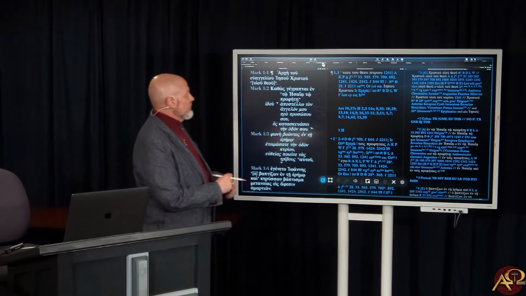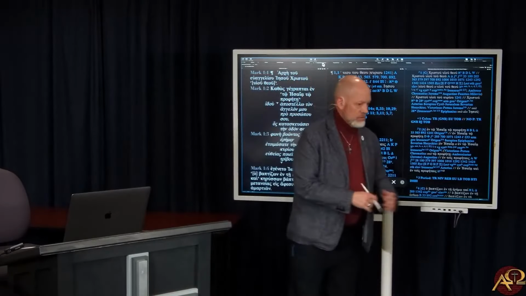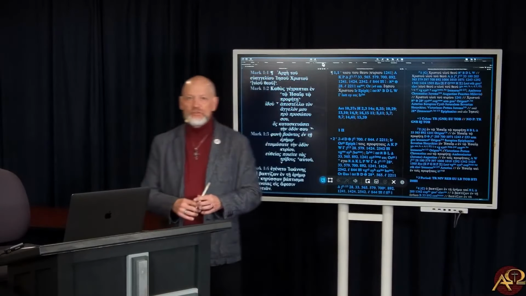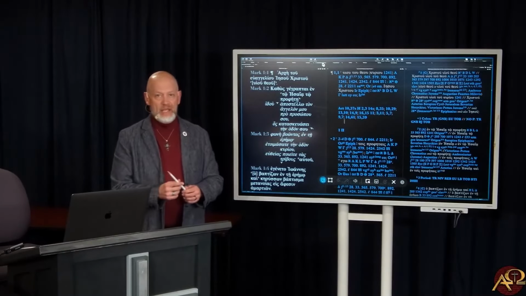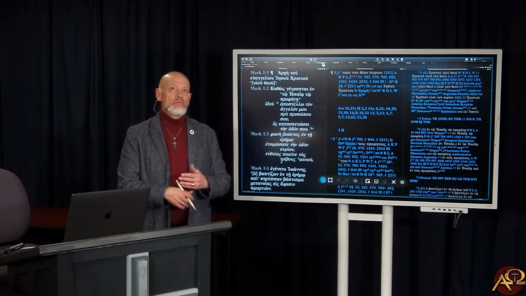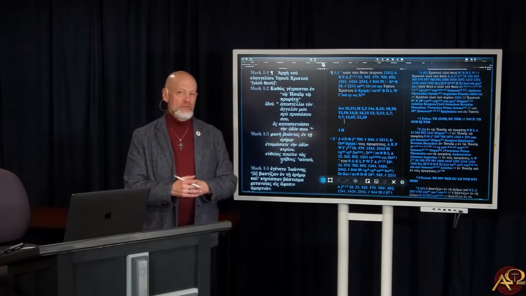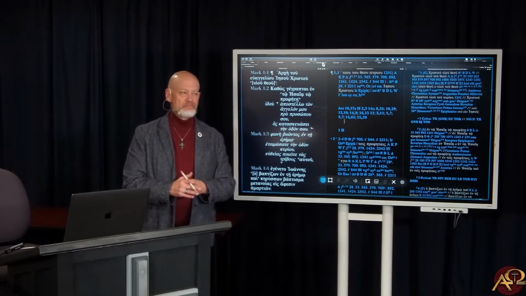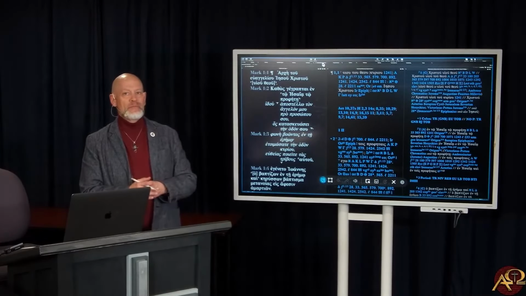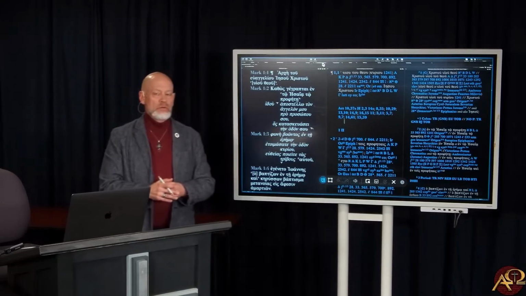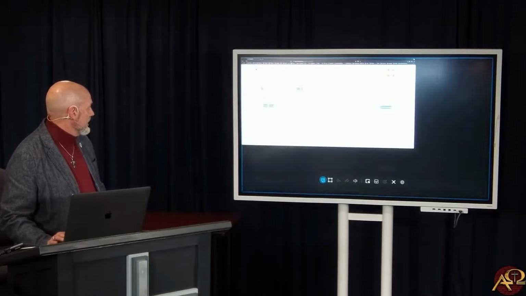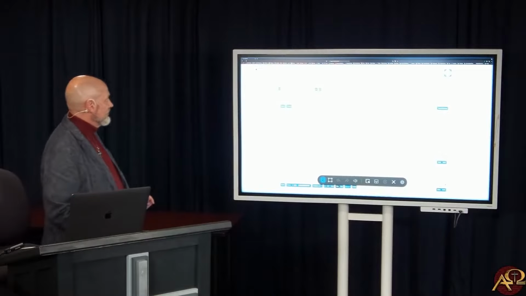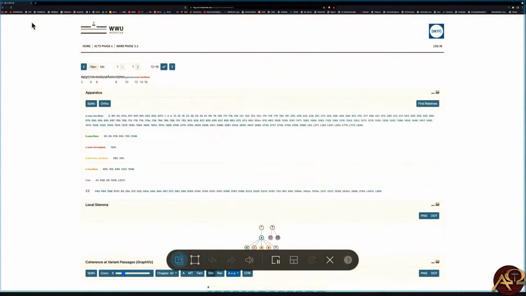Now, what's interesting is all of this was published and made available prior to just a few months ago when the Gospel of Mark in the new ECM, the Editio Critica Maior, the largest project of collating the Greek New Testament that's ever been undertaken, was published. And what's interesting, if you want to see how in-depth that is, here is the ECM for this textual variant. This is available online, by the way. We don't just make these things pop in out of nowhere.